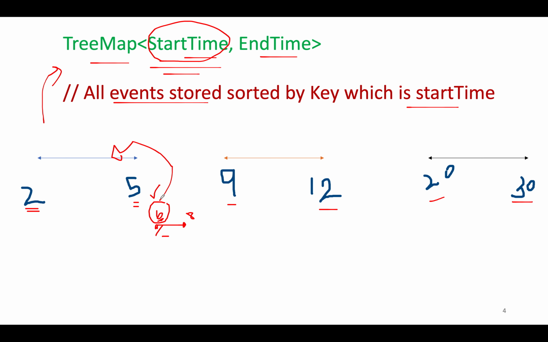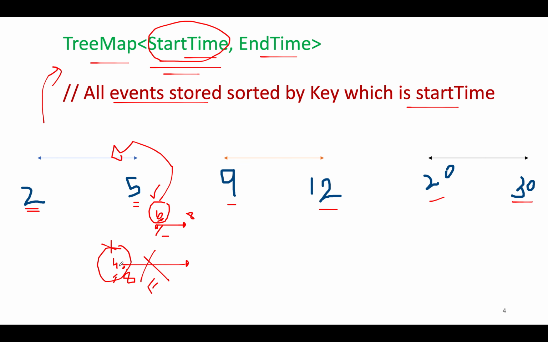Let's hypothetically assume that instead of 6, 8, the event was 4, 8. Then in that case, the 4 value lies within the range of this event and you can't book this event. Since the start validation failed, you have to return false, because this event can't be booked.